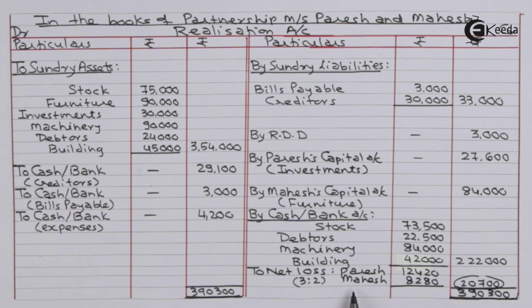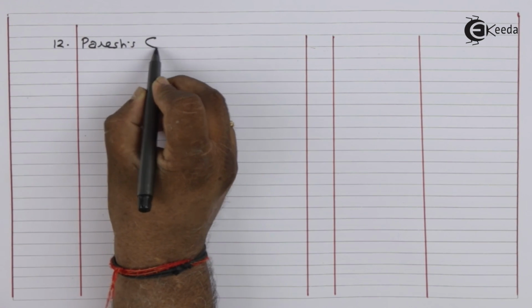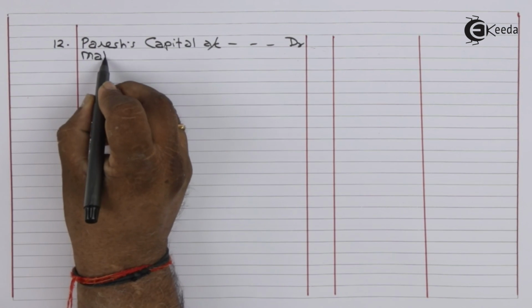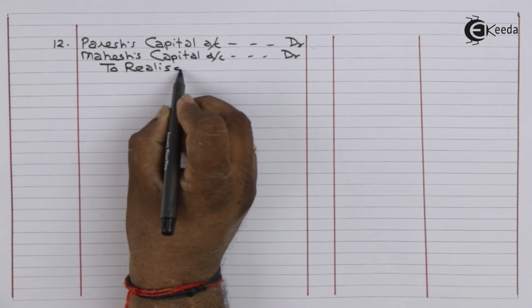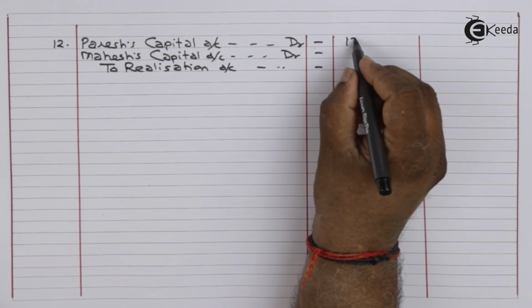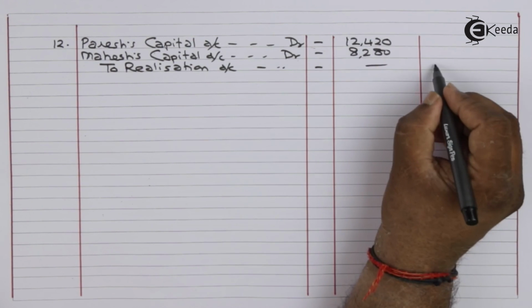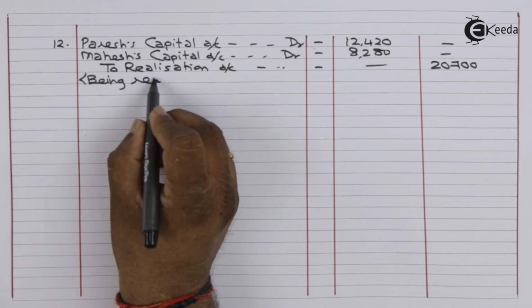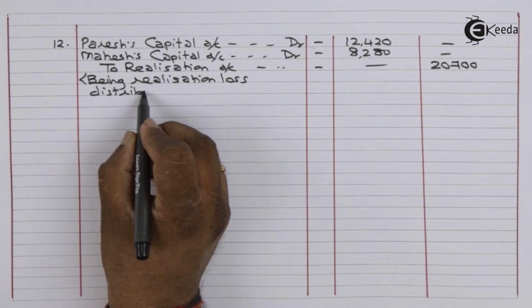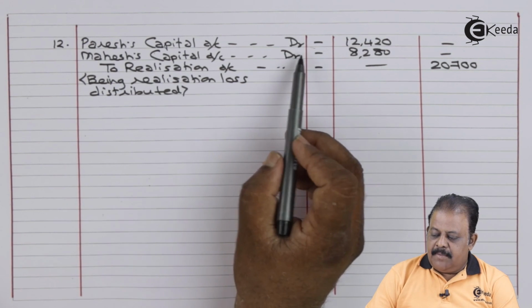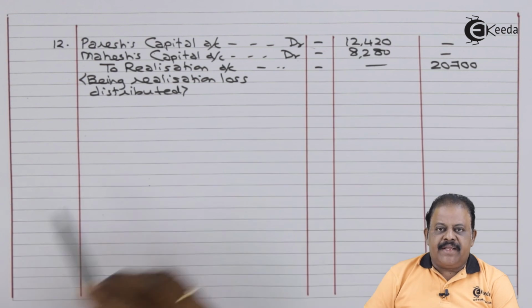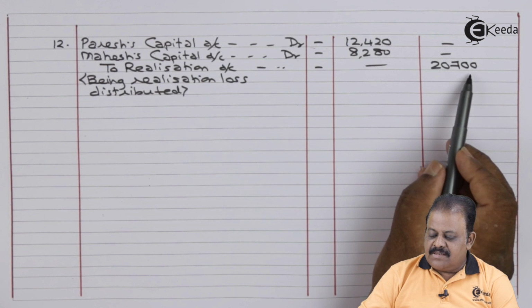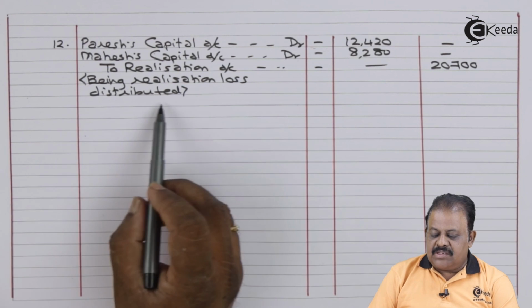Paresh 12,420, Mahesh 8,280. Paresh capital account debit 12,420, Mahesh capital account debit 8,280, to realization account 20,700, being a realization loss distributed.